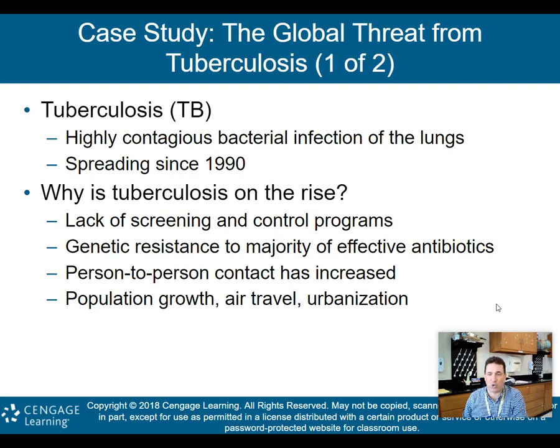Person-to-person contact has increased, okay? In many places, especially in underdeveloped countries, people are moving out of the rural areas and into the cities. Many of them are living in shanty towns, or close together, especially in these underdeveloped countries where they don't have a lot of sanitation, where they don't have a lot of cleanliness, I guess you can say. And so these people now living closer to each other allows this infectious disease that is very contagious to spread through the population. And then, of course, population growth in general, air travel and urbanization, again, kind of just what I talked about, bringing people closer together.